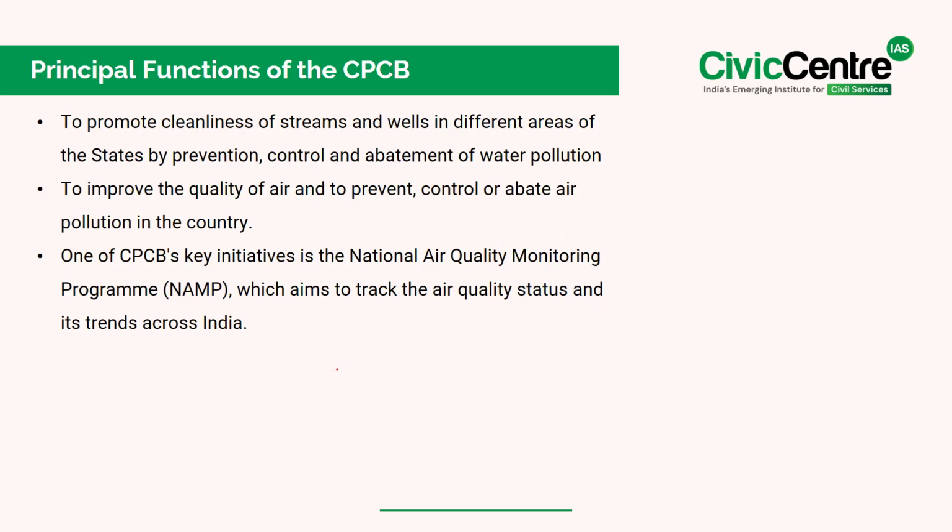Now, what are the principal functions of CPCB? See, firstly, to promote cleanliness of streams and wells in different areas of the states by prevention, control, and abatement of water pollution. Secondly, to improve the quality of air and to prevent, control or abate air pollution in the country. See, one of the key initiatives is the National Air Quality Monitoring Program, which aims to track the air quality status and its trends across India.